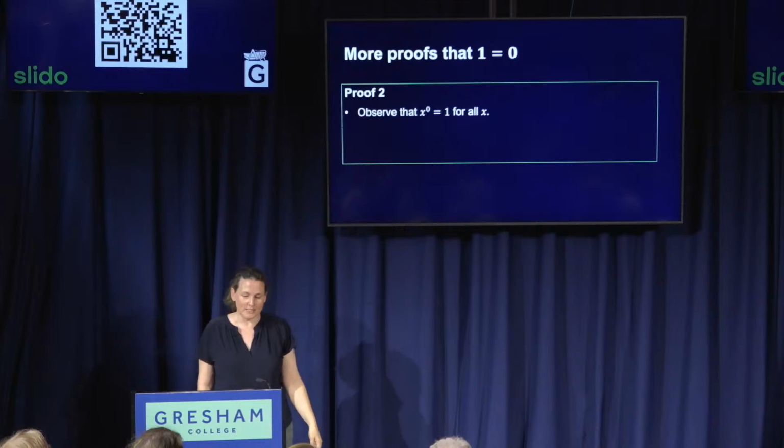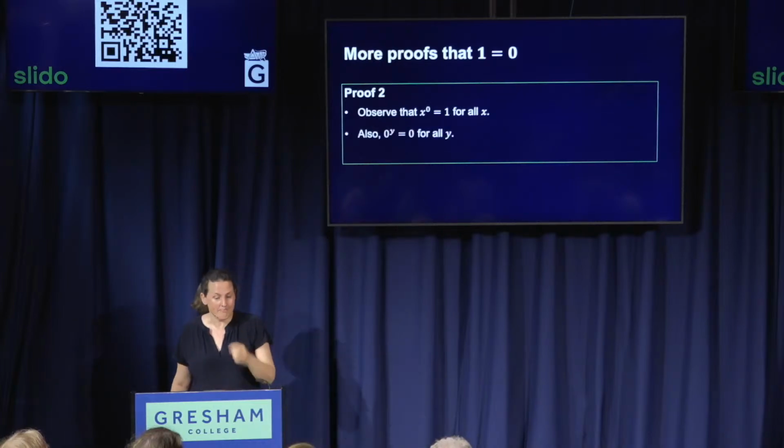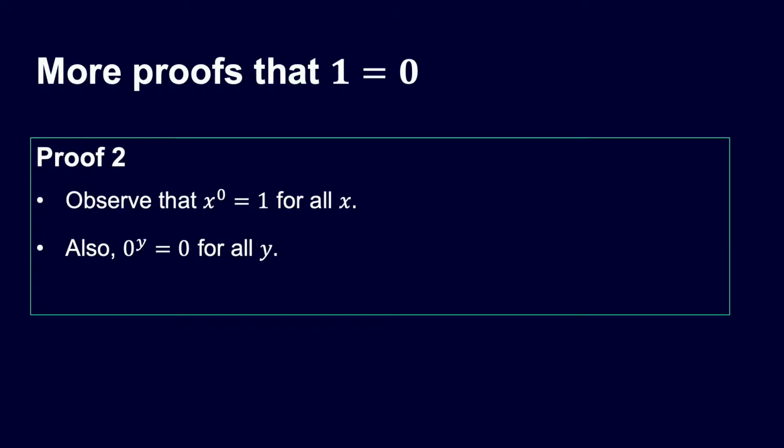But on the other hand, if we take 0 and raise it to any power, you just get 0. Multiply some zeros together, still 0. So 0 raised to the power y equals 0 for any y. So I simply set x and y both to be 0, and you'll see that from the first expression, I've got that 0 to the 0 is 1, and from the second one, it clearly equals 0. So it clearly is equal to both 1 and 0, which are therefore equal to each other. So 1 equals 0. Okay, marvelous.